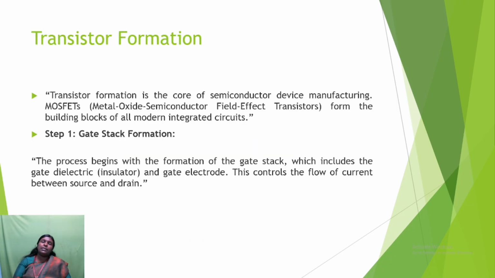Next we are going to see about transistor formation. Transistor formation is the core of semiconductor device manufacturing. The metal oxide semiconductor field effect transistor forms the building blocks of all modern integrated circuits. And here the first step of the transistor formation is gate stack formation. The process begins with the formation of the gate stack, which includes the gate dielectric, that is called the insulator, and the gate electrode. This controls the flow of current between the source and the drain. The first step of transistor formation is gate stack formation.